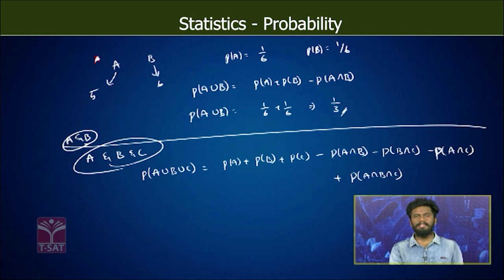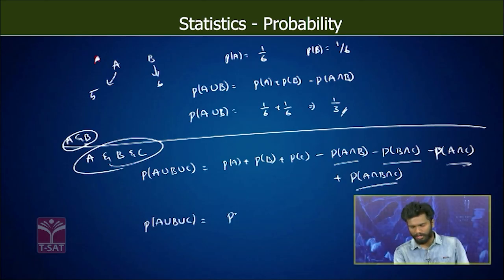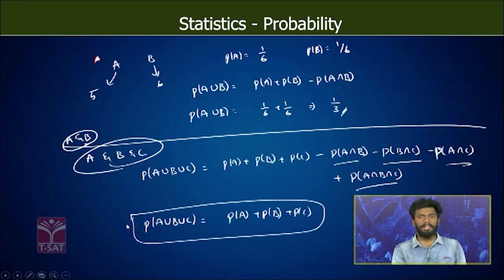In the same way, when these three events are mutually disjoint sets, what happens? These intersection parts all become 0. Then the probability of occurrence of A union B union C will become probability of A plus probability of B plus probability of C when the three are mutually disjoint sets.